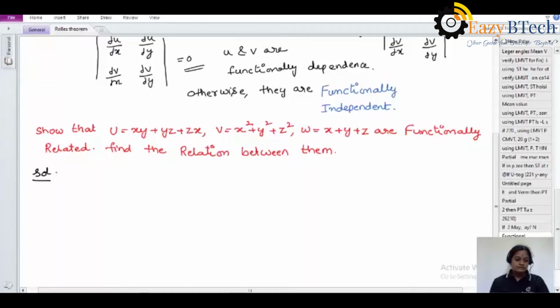So at first you find the partial differentiation of u, v, w with respect to x, y, z, because the functions are given in terms of x, y, z only.